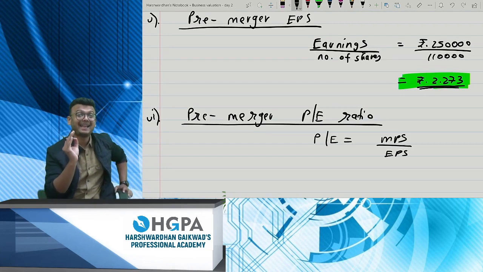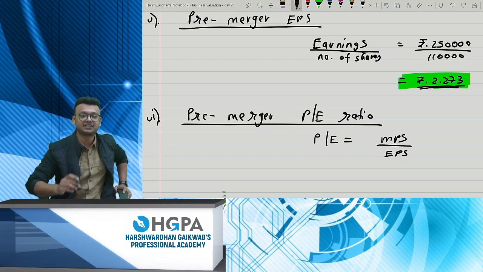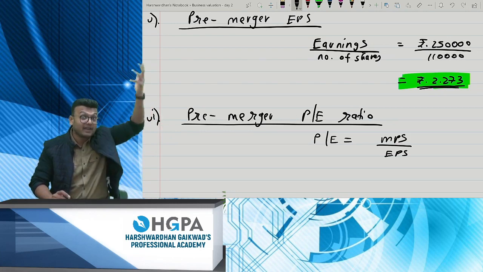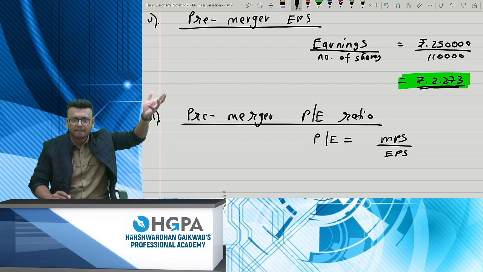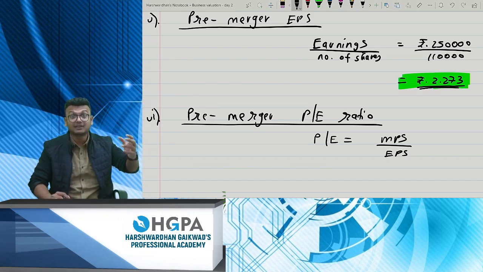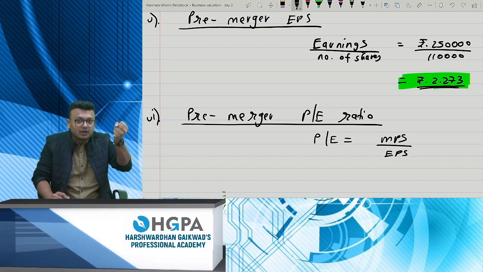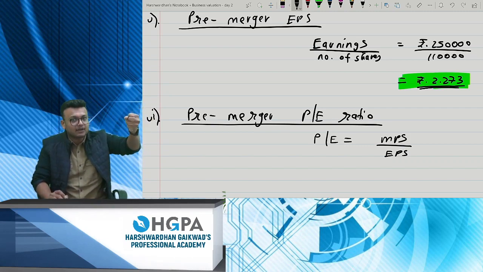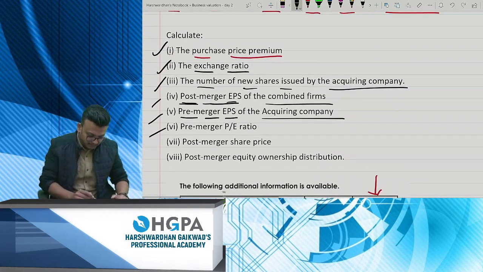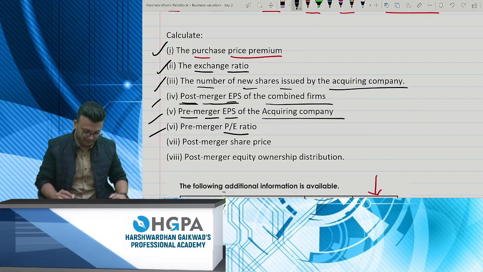How many times the shareholder is ready to pay for that company share as compared to the earnings? So PE ratio cannot be even more high, because that means the company is very overvalued. Remember one thing, many investors and many investment bankers take the base of PE ratio to understand whether to invest in a company or not. This is an important variable. Now they want the pre-merger PE ratio. Let's give it to them.